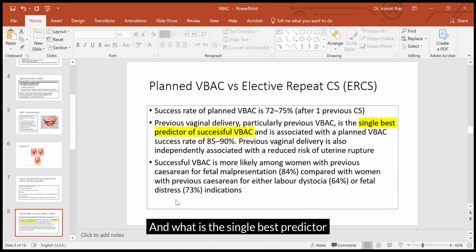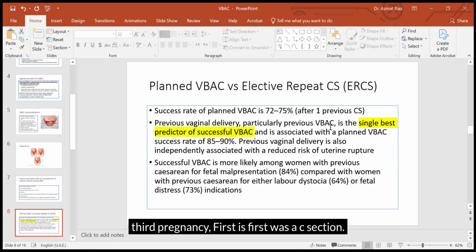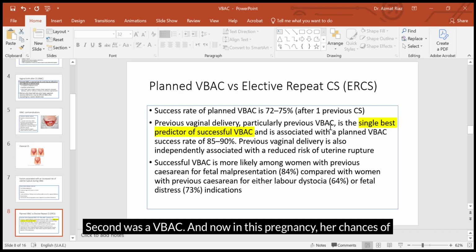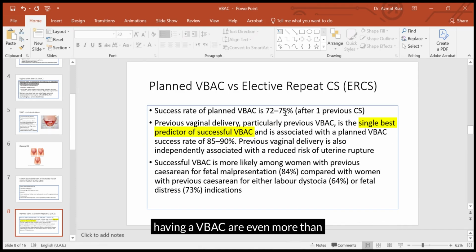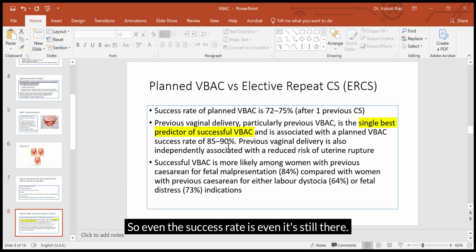And what is the single best predictor of a successful VBAC? It's previous delivery, especially previous VBAC. So that means, for example, if a patient is now having her third pregnancy, the first was a C-section, the second was a VBAC, and now in this pregnancy her chances of having a VBAC are even more than this 72 to 76%. It can be even up to 90% because previously she has delivered a baby vaginally, especially after a C-section. So even this success rate is still there.